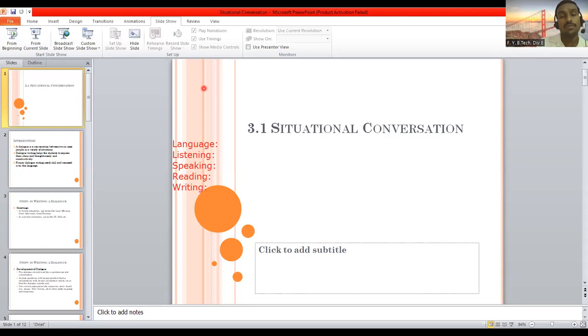So there are a number of situations that we come across in our day-to-day life. They may be formal situations, they may be informal situations. So what are formal situations? Formal situations are official. And informal? Unofficial, with our friends, with our family members, with our neighbors, with our relatives. That will be informal situations.